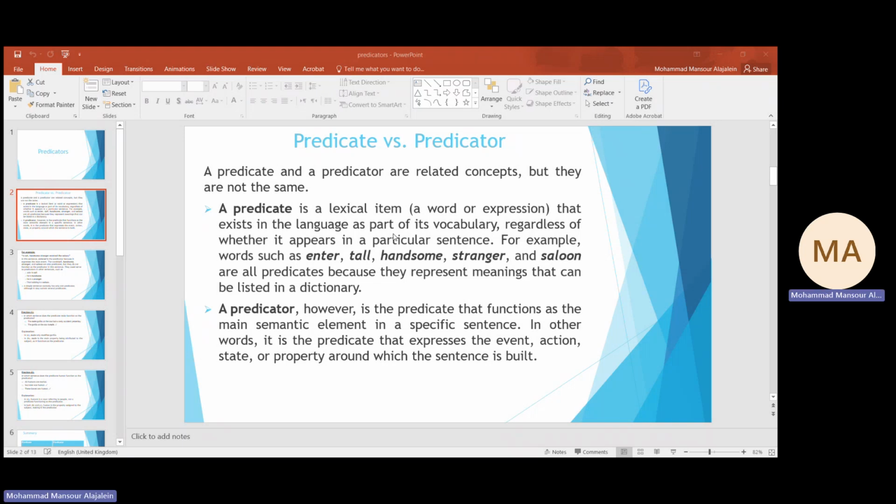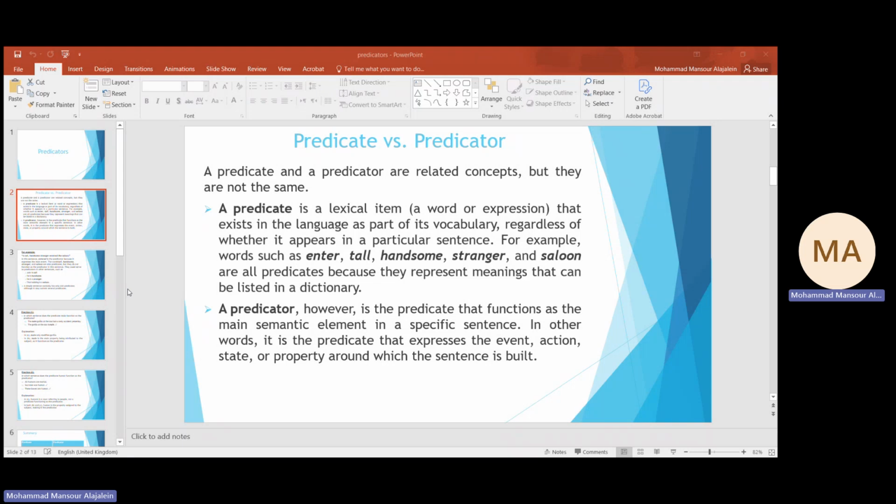And we said that a predicate assigns properties, characteristics, or attributes to the referring expression inside the sentence. But today we are going to have a different look at the difference between